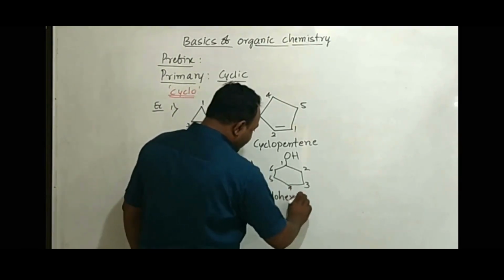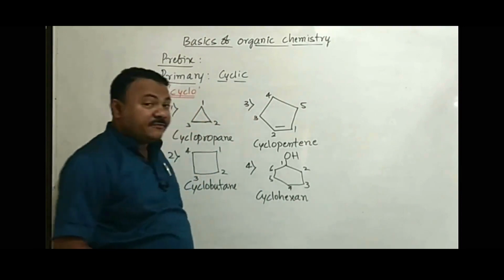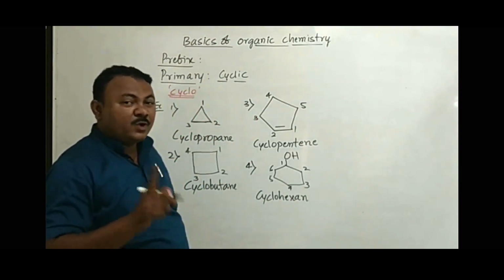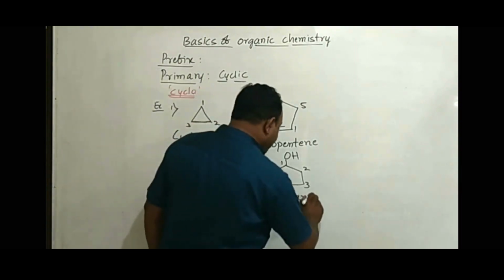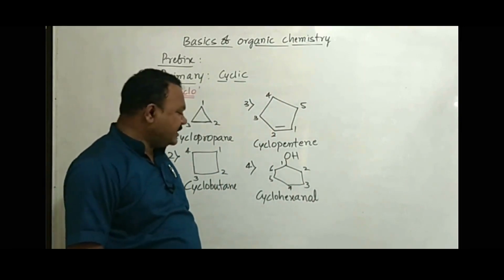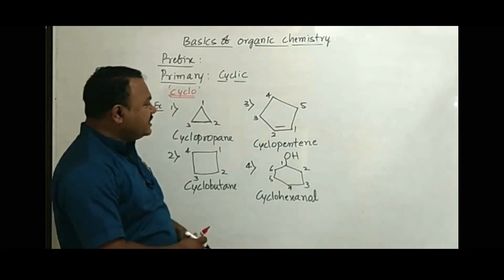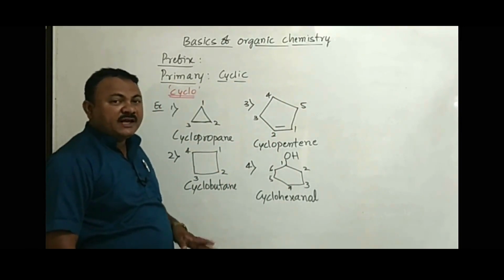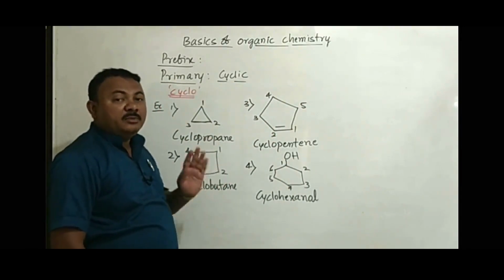Only carbon-carbon single bonds are there, therefore the primary suffix is "ane." The functional group is OH. For OH we use the secondary suffix "ol." So the compound name becomes cyclohexanol. So these are the examples where we used word root, suffix as well as primary prefix.